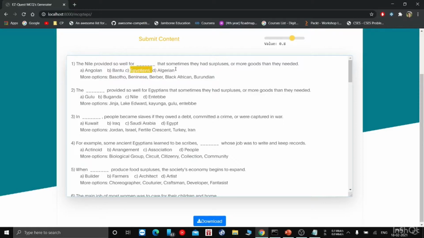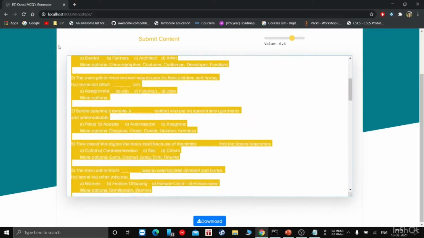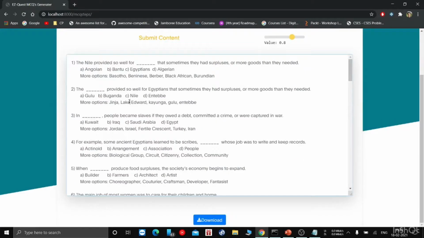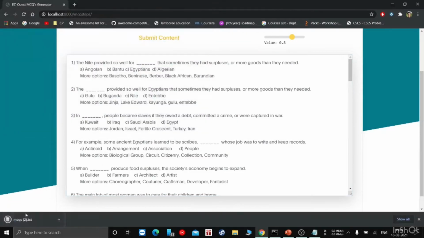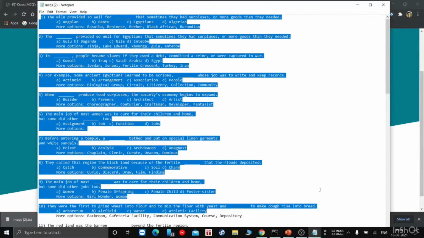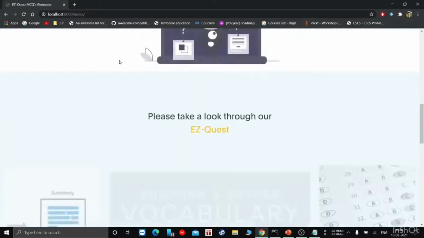Egyptians are the type of people who stay in Egypt. Also Algerian fits here. So a person who knows the actual answer will be able to select the right answer. As you can see, it has generated almost 29 MCQ questions. You can also edit here and also download. Click on this download button and it will download automatically. Here you can see all the MCQ questions generated. So this was about generating MCQs.